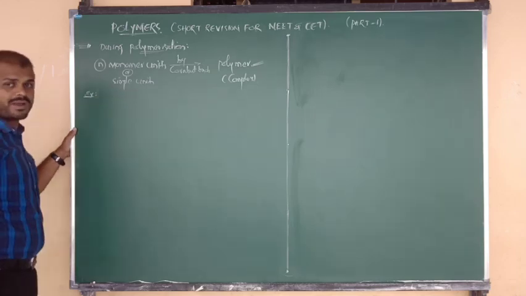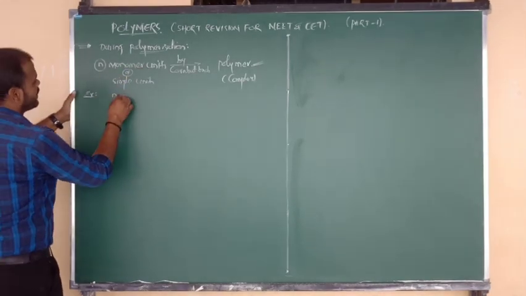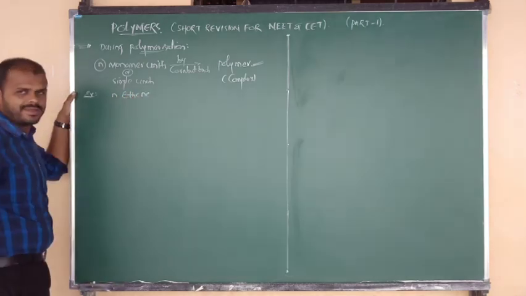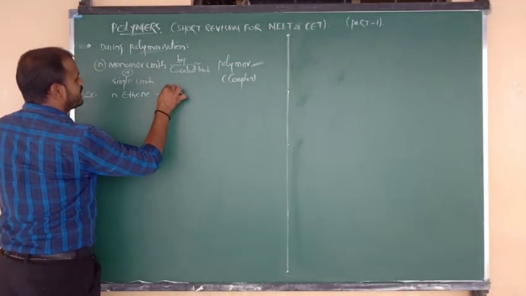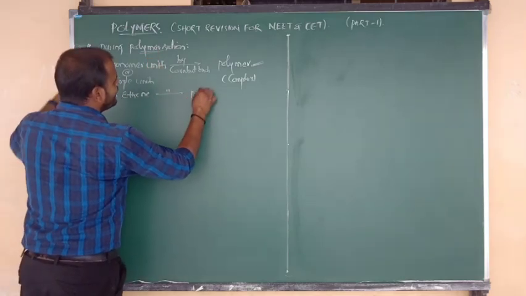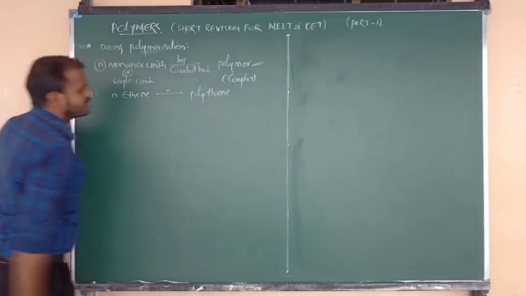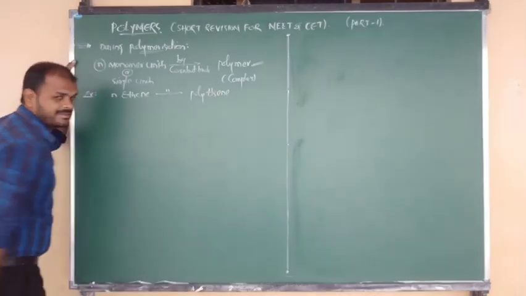Try to remember. Of course, we will discuss many examples. The monomer is the number of ethene or ethylene units, which act as the monomer. They are linked by covalent bonds in the process of polymerization, and ethene is converted into polythene. So ethene is the monomer, and the respective polymer is polythene.